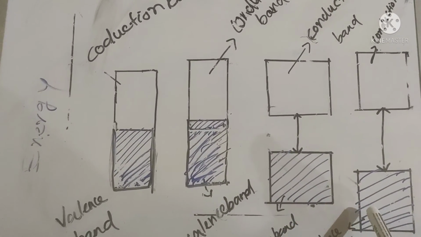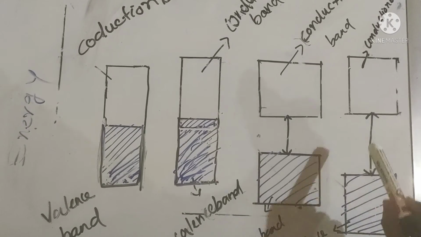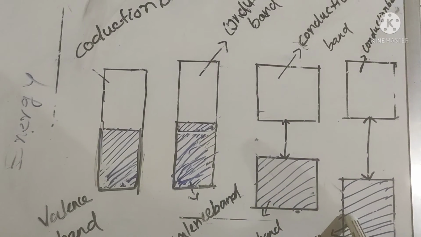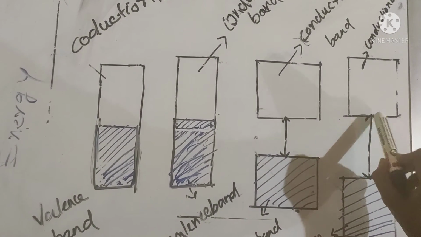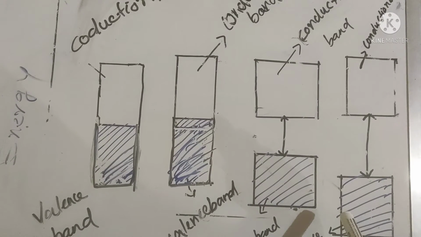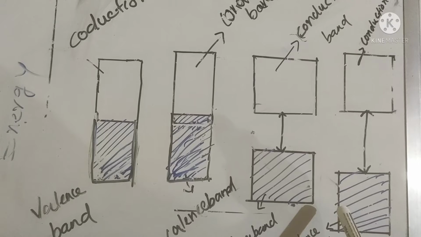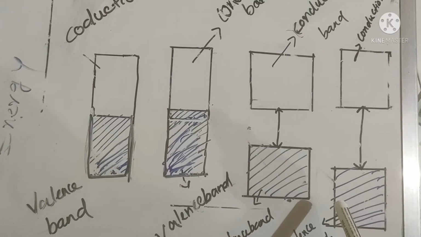In the case of an insulator, the gap between the valence band and conduction band is very large. So the electrons cannot jump into the conduction band. Here the conductivity is very small. Therefore, it behaves like an insulator.